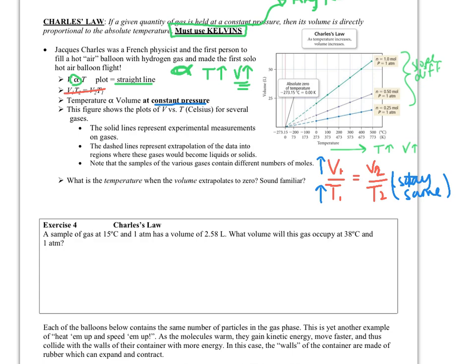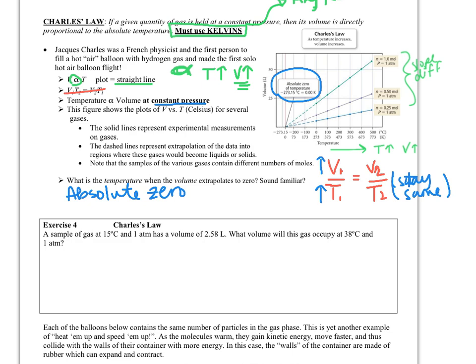One thing to notice is this right here. What is the temperature when the volume extrapolates to 0? So when we have no volume, this is a theoretical quantity because obviously no volume would mean that gas does not exist. But really, that temperature is called absolute zero. So that should sound somewhat familiar. Absolute zero is a theoretical quantity.